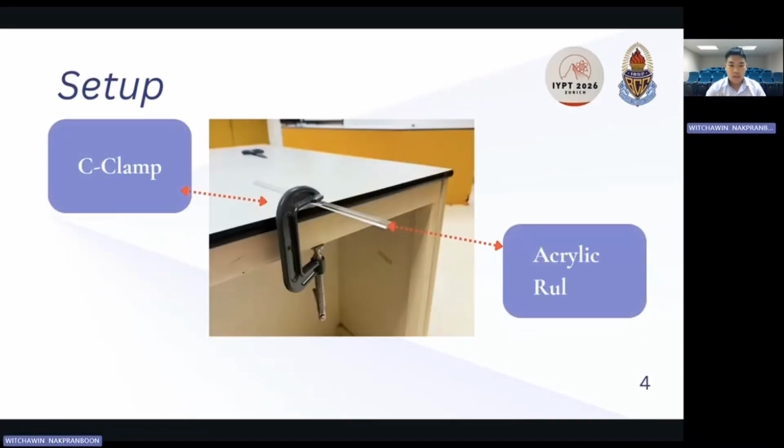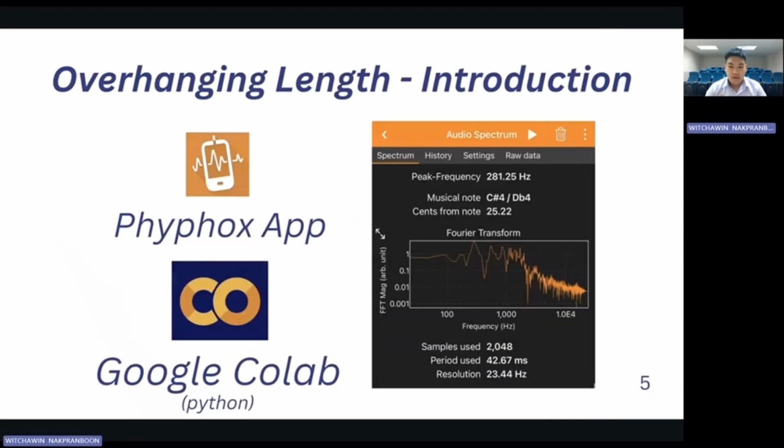The ruler is rigidly clamped to a table using a C-clamp. Excitation is a light, reproducible finger tap at the free end. Sound is recorded using the Feedfox app on a smartphone placed close to the tip. Data are exported and processed in Google Colab with Python to create a spectrogram.